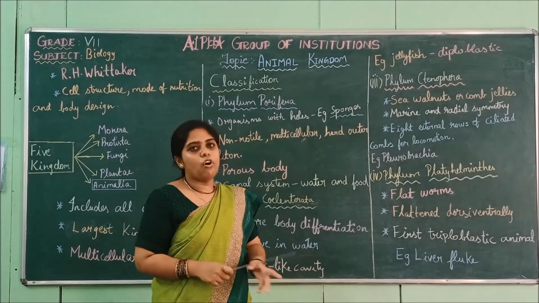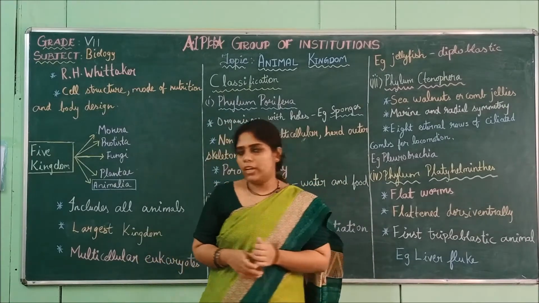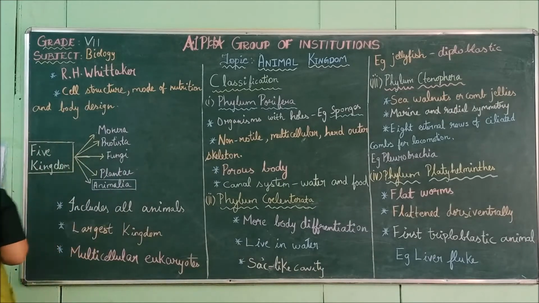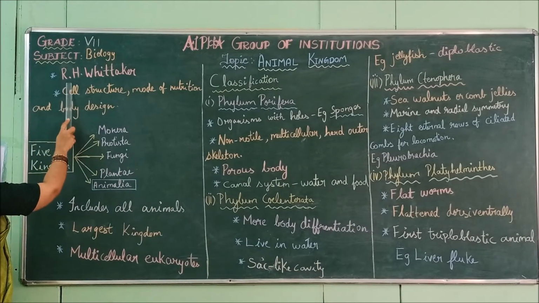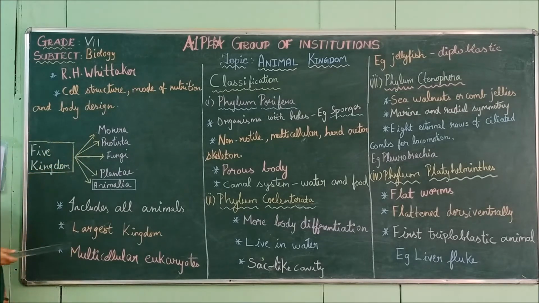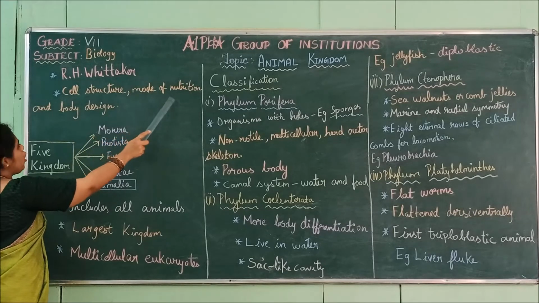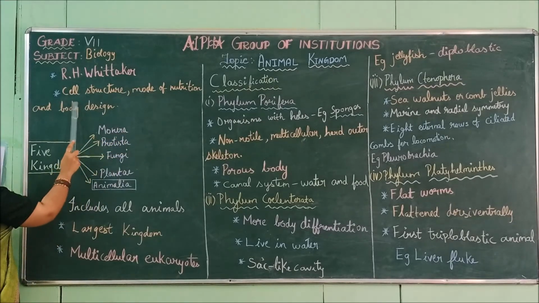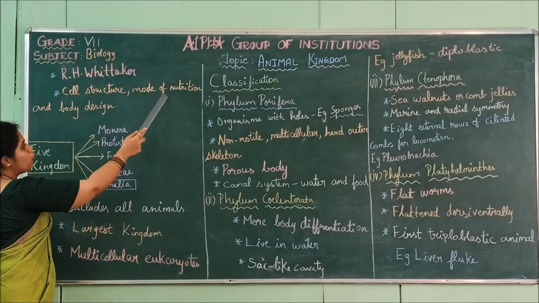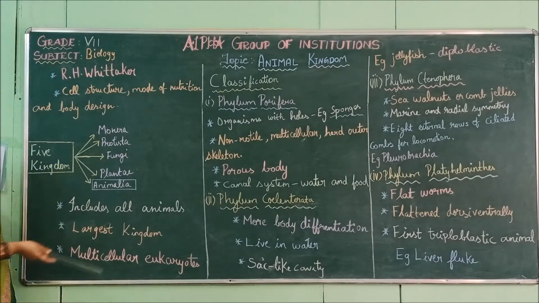Now we have seen 4 phyla. I will give you a recap from the first. First what we saw, the animal kingdom. Who discovered it? R.H. Whittaker. He was the one who classified the animals, based on 3 characteristics: cell structure, mode of nutrition and the body design. How the cell is formed, how they consume food, and how the outer body is designed.